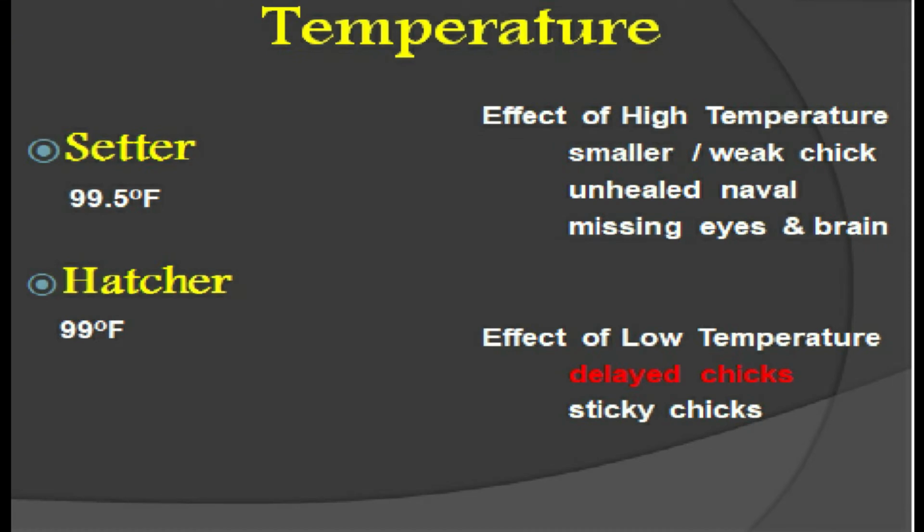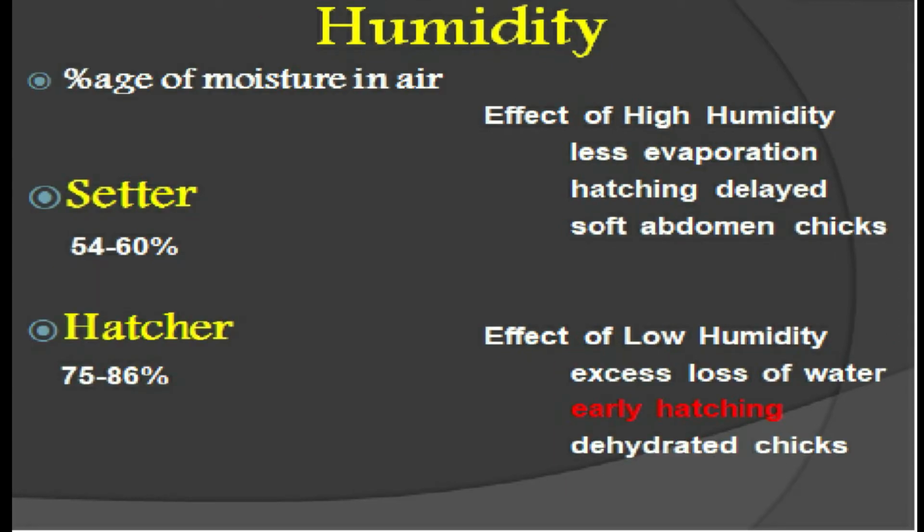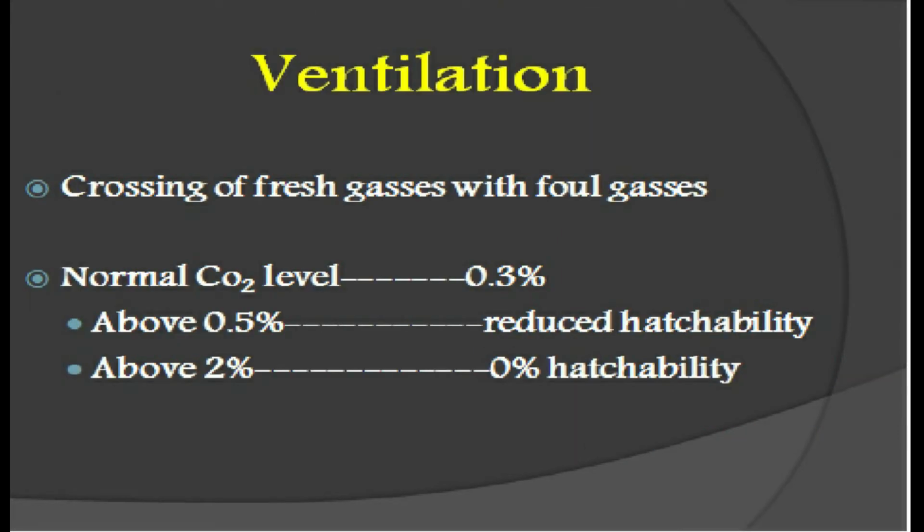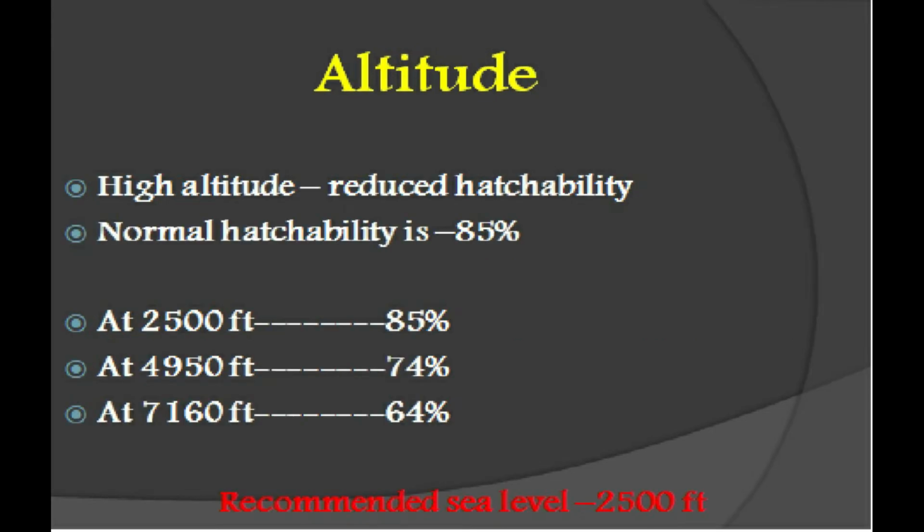Other basic hatching requirements include altitude. High altitude reduces the hatchability, and normal hatchability is 85%. Hatchability is the yield of chicks against the settable eggs in the hatchery. An experiment was conducted which showed that at sea level, 25 feet, the yield was 85% hatchability, at 5000 feet 74% hatchability, and at 7000 feet 64% hatchability.